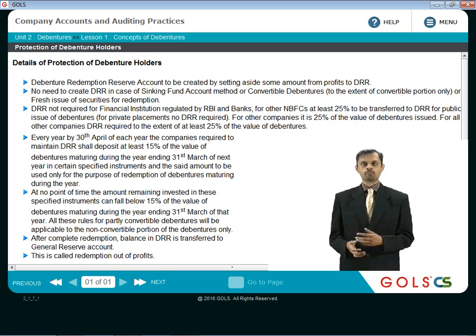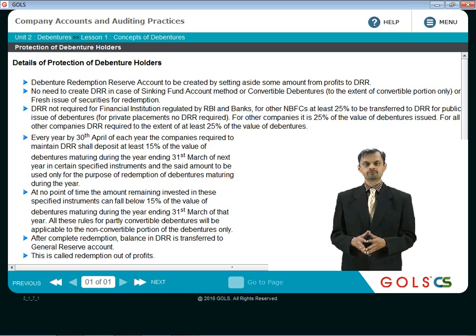Every year, on top of that, there is some other condition that is required to be followed. Every year by 30th April, the companies required to maintain DRR will deposit at least 15% of the value of debentures maturing during the year ending 31st March of the next year.